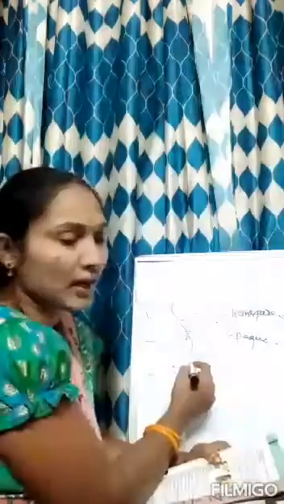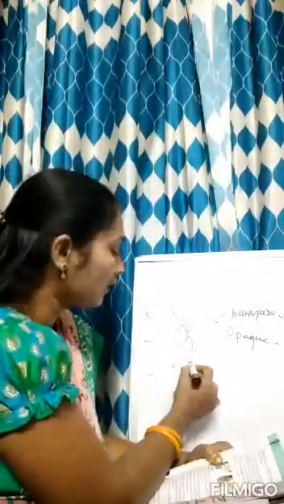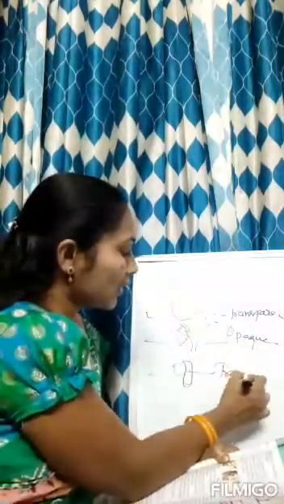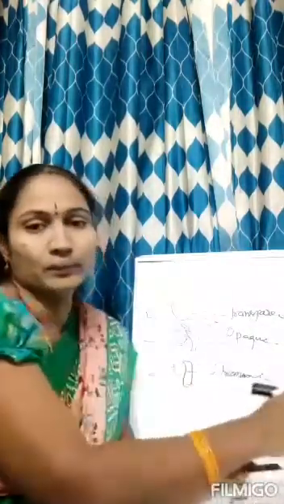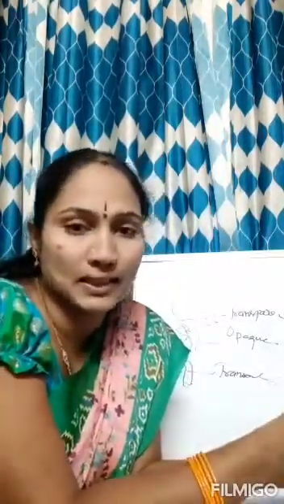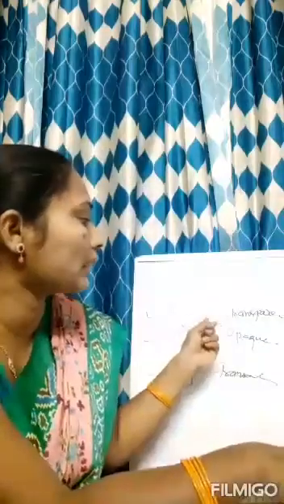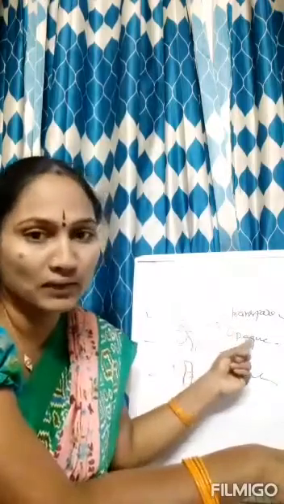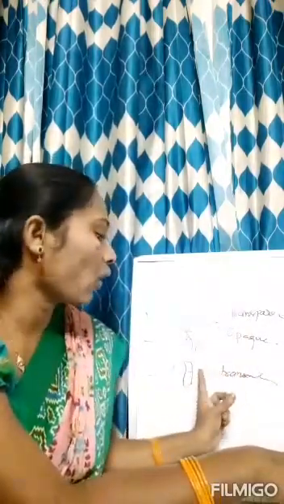Now for the same torch light, when you apply the oily paper, then it becomes translucent, that is you cannot see through clearly. So when do you observe transparent, translucent and opaque property? Discuss. When we have applied nothing, we can say it is transparent. When you keep your palm, you have seen the opaque. When you keep the oily paper, you can say translucent. So like this we have observed three.